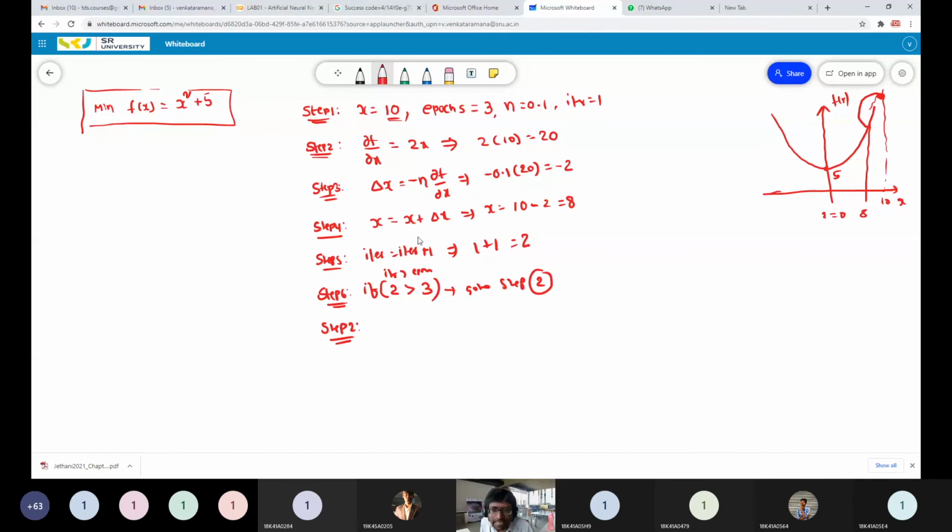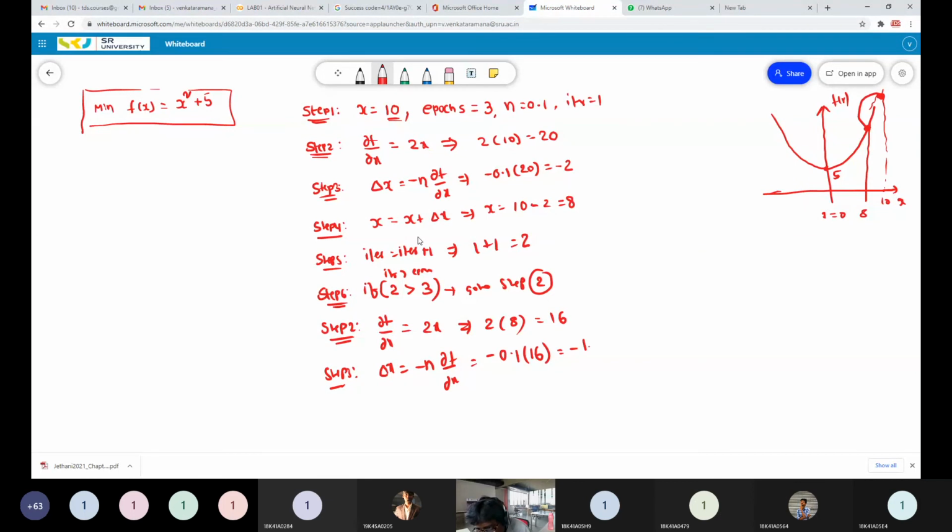So what do we have to do? Again the gradient, dou f by dou x. Now we are in the second iteration. So dou f by dou x equal to 2 into x, that's equal to 2 into 8. Perfect. So we need to calculate the gradient at the new point. That's equal to 16. Next, step 3: find the change in step length. So delta x equal to minus eta dou f by dou x. That's equal to minus eta, which is 0.1. What is the dou f by dou x value?